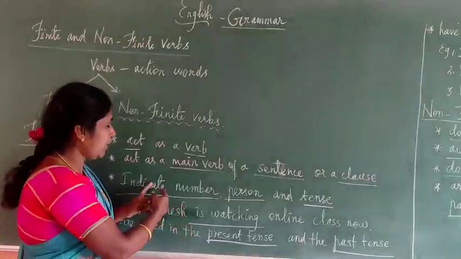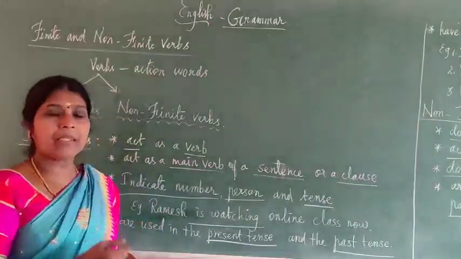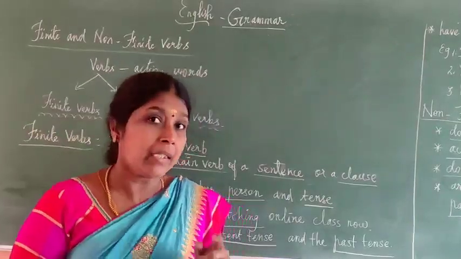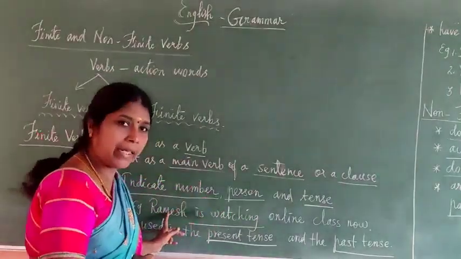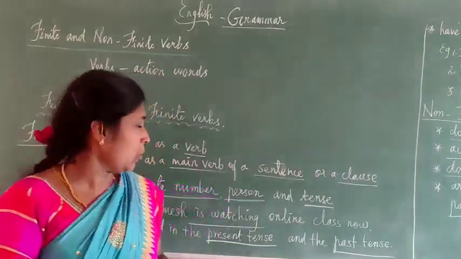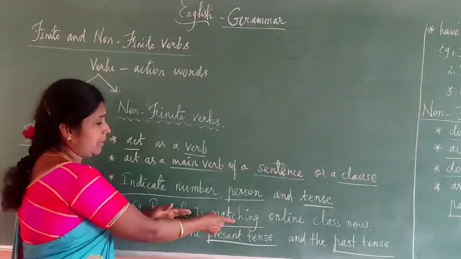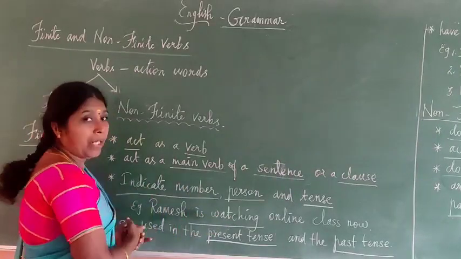So here see how this indicates number. Here Ramesh is third person singular. So the number here is singular. Instead of Ramesh, if we use they, that means plural. So the verb indicates number also.